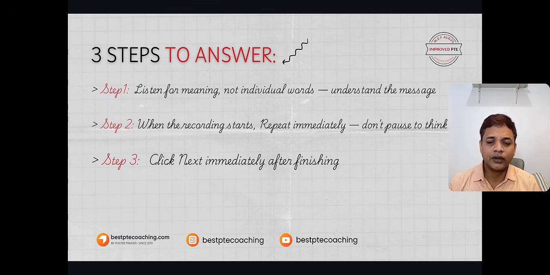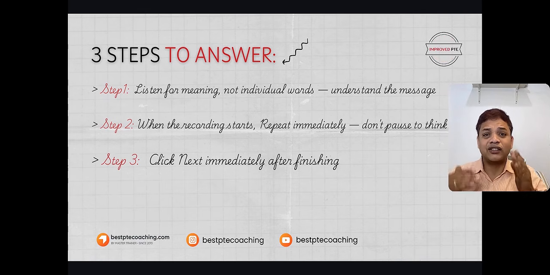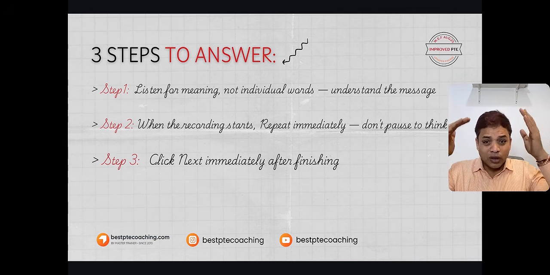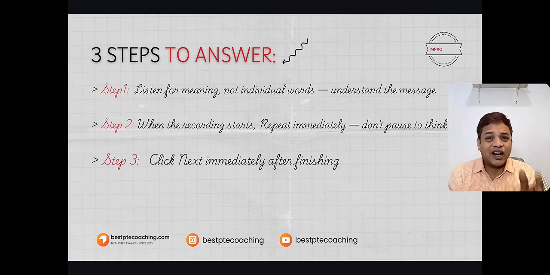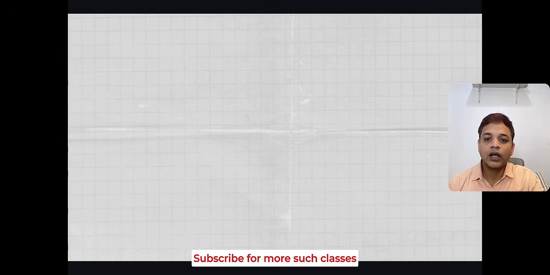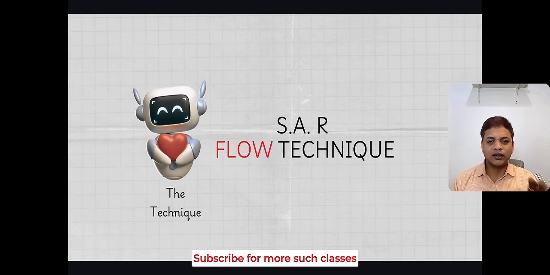When you finish repeating the sentence, you have to click the next button immediately, no second thought. You can see there is some 15 seconds time PTE gives you to repeat one single sentence, but hardly you need 3 to 4 seconds, not more than that. Don't try to utilize the whole time, which is a blunder.